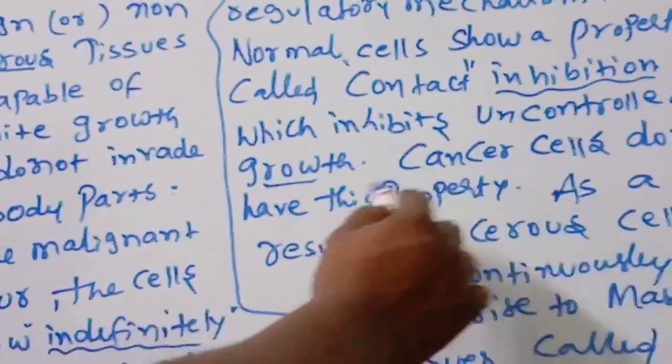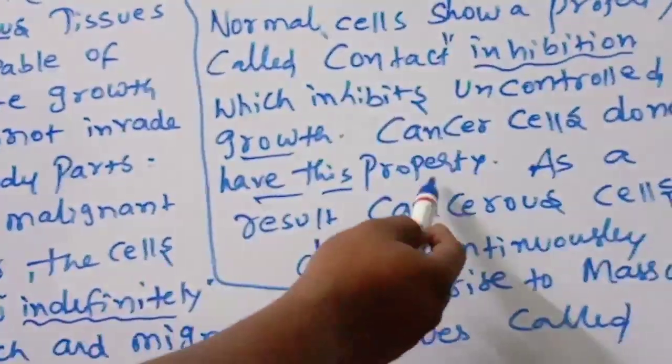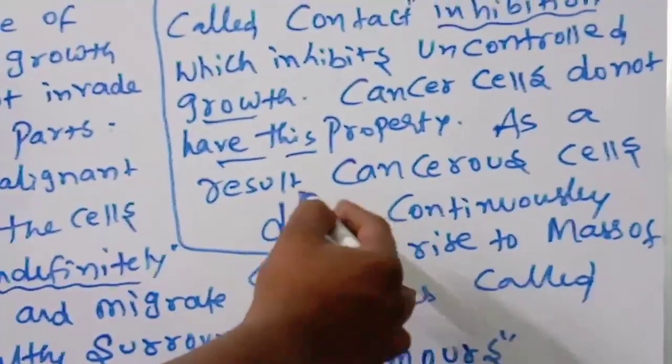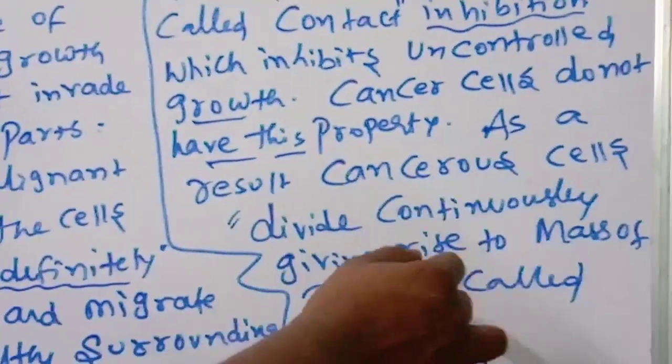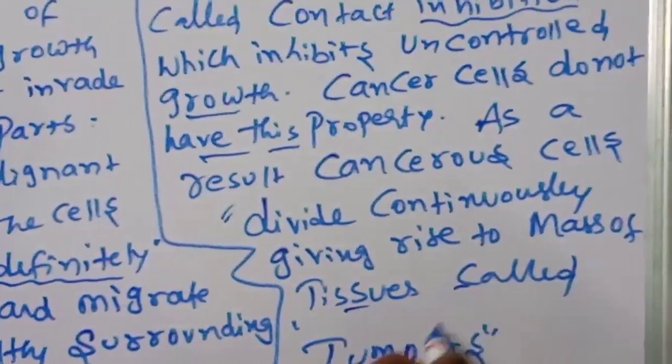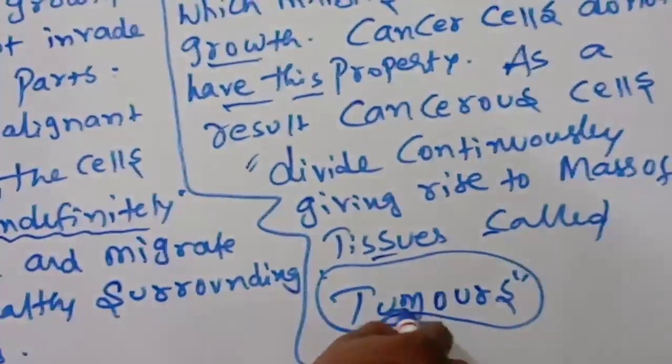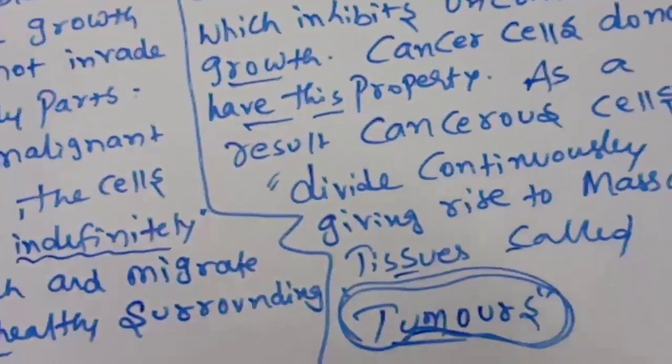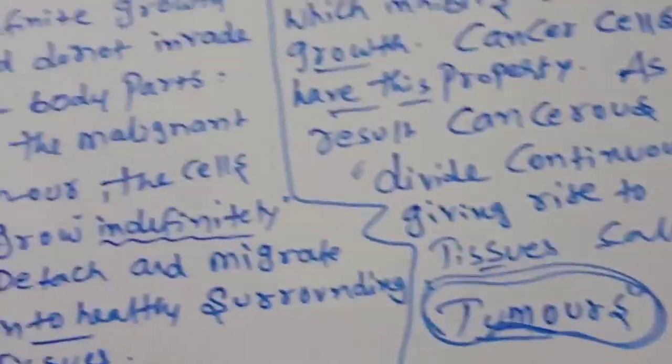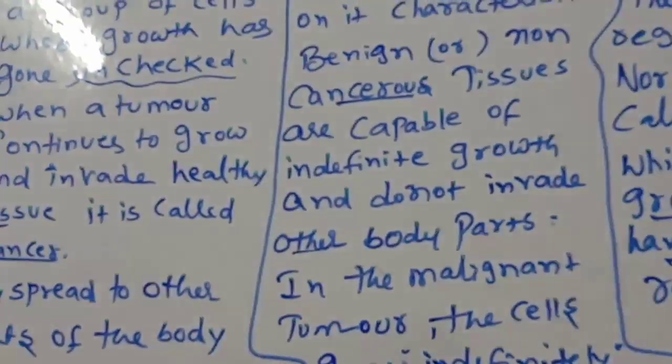Cancer cells do not have contact inhibition. As a result, cancerous cells divide continuously, giving rise to a mass of tissues called tumors. Very dangerous. Okay, children, they are called tumors.